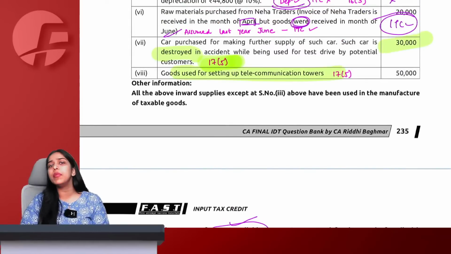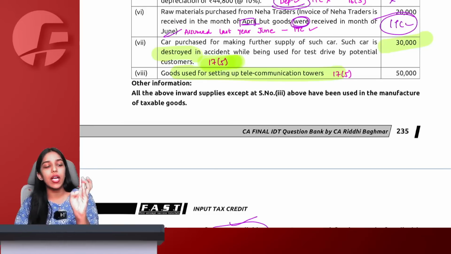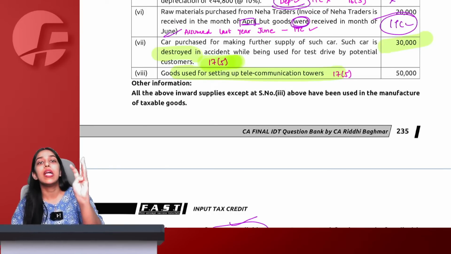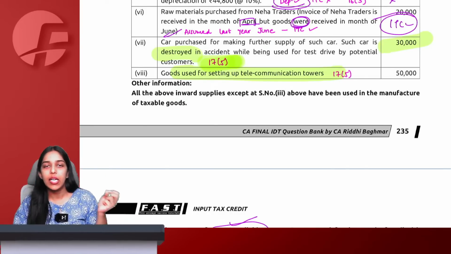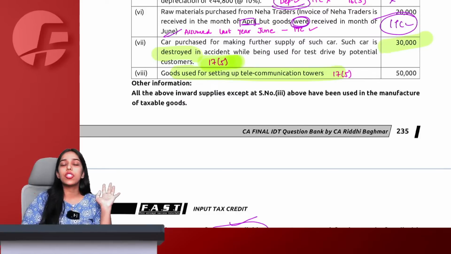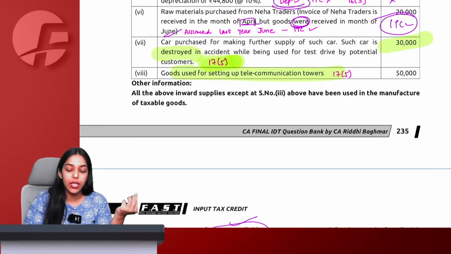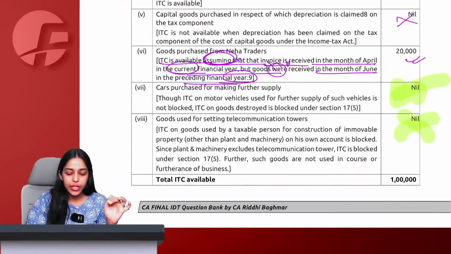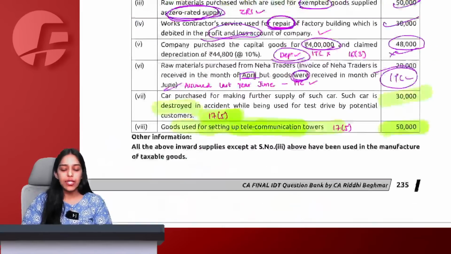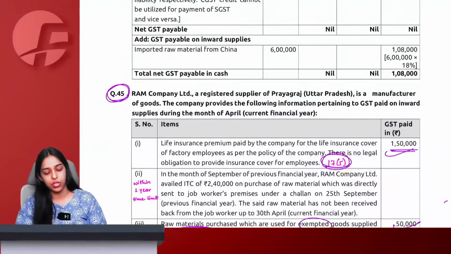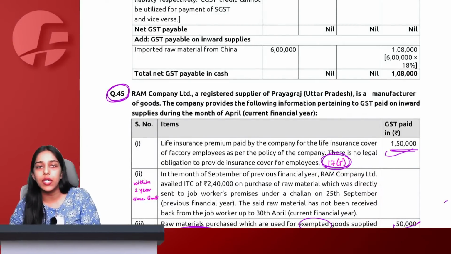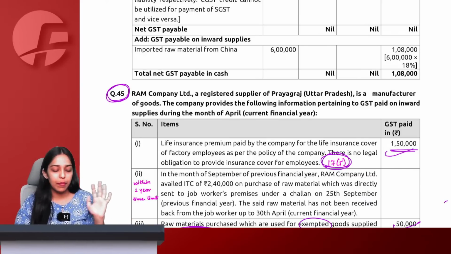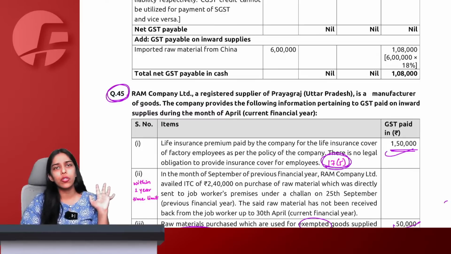And setting up a telecommunication tower, see, we know telecommunication tower, entire building, land, civil structure, or pipeline outside the factory. These three things particularly, construction and works contract, are blocked under section 17(5), a very particular point that we have studied. So for telecommunication tower setting up, ITC is going to be blocked according to section 17(5). This was a very simple question. This is not a computation question. You are only required to calculate the total ITC that will be available. No RCM, no outward payable. Simple B category question you can call it.